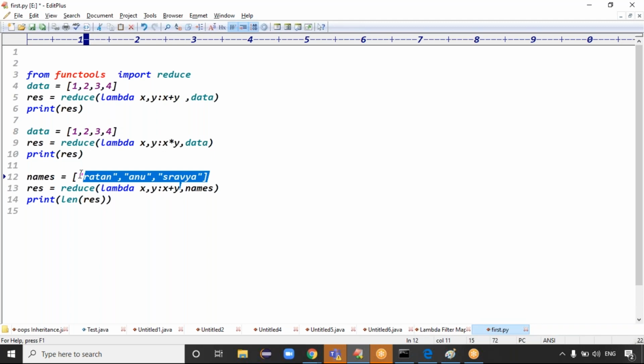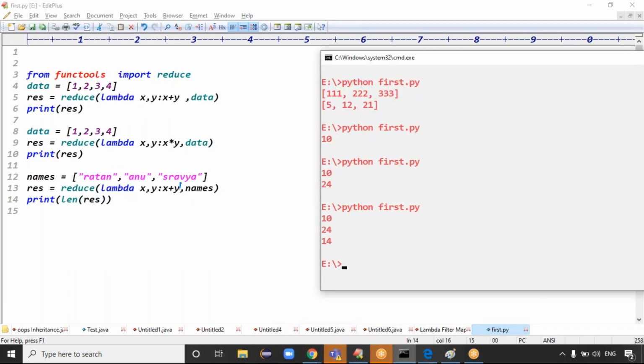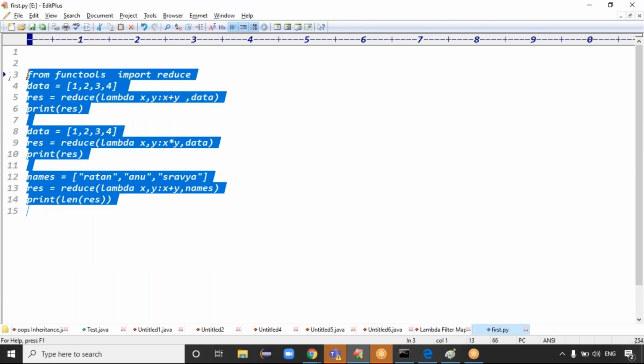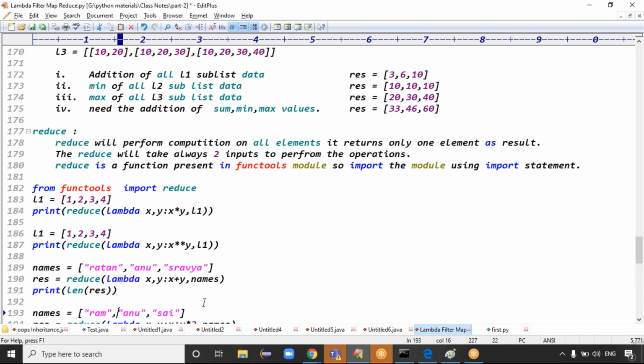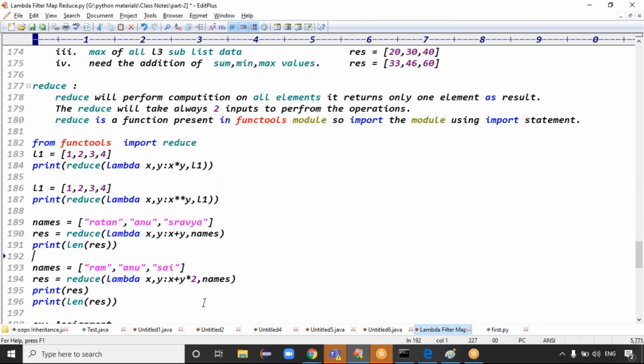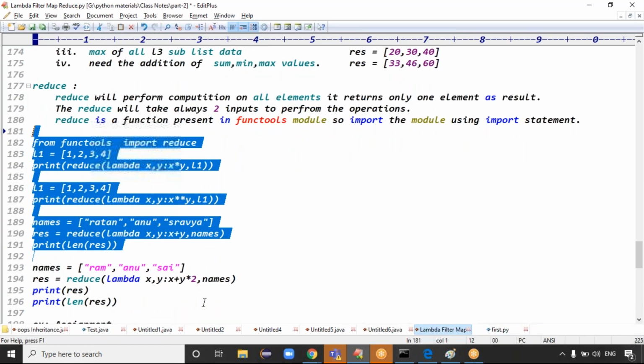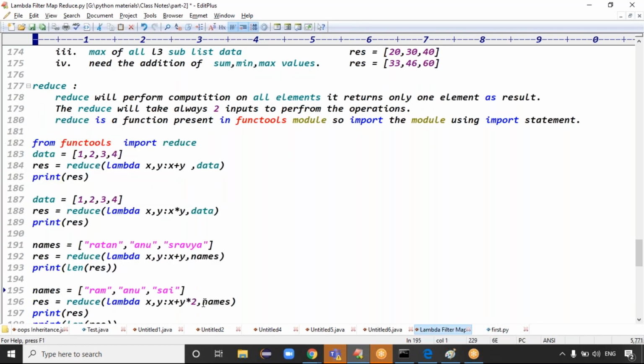Length of the result means the length of all the string characters. We got the output 14. Reducer performs the operation on all elements and returns only one value.